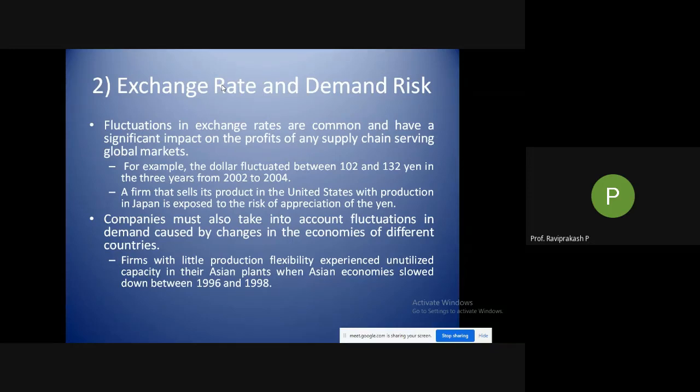For example, the dollar fluctuated between 102 and 132 yen. We are talking about the Japanese market. 102 and 132 yen in the 3 years from 2002 to 2004. Just imagine you are getting a fixed amount of 20 dollars. In 1 year the rate was 102, and it became 132 directly.